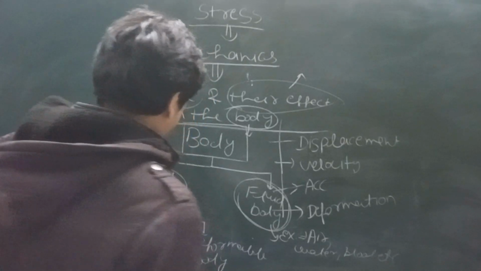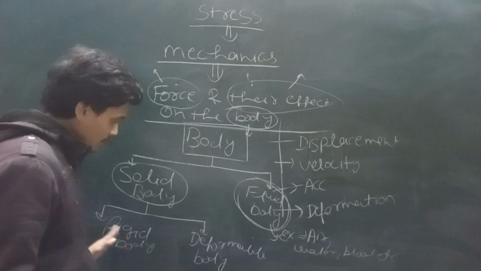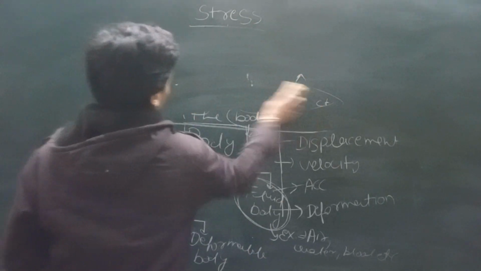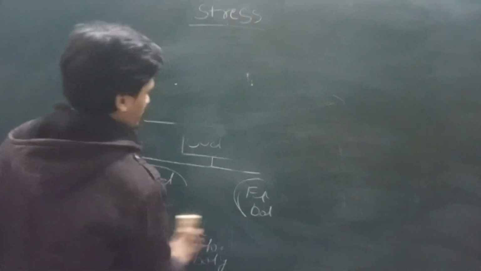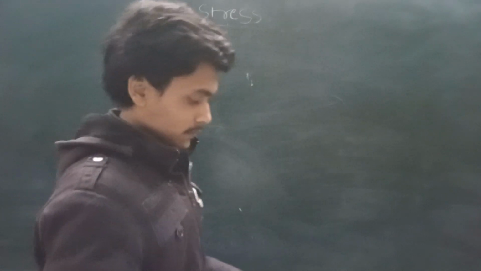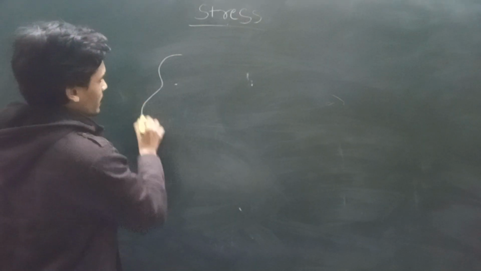Now let's know about the rigid body and the deformable body. But before this, let's do an experiment. See here. Suppose we have a body.